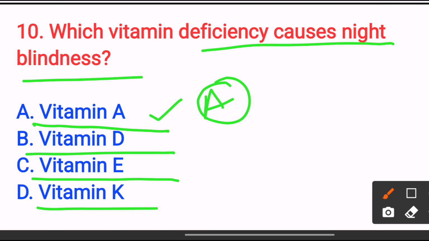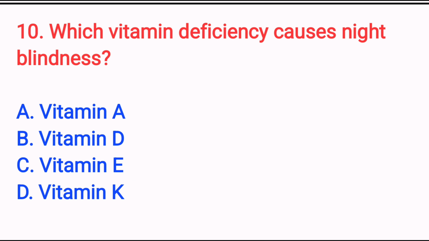Vitamin A is essential for the retinal pigment formation. Deficiency causes impaired vision in darkness. So the answer is option A, vitamin A. Next,